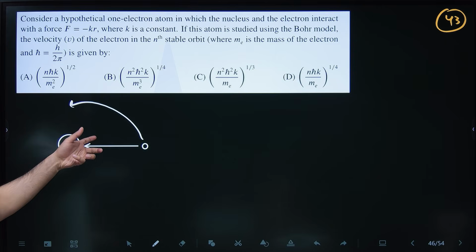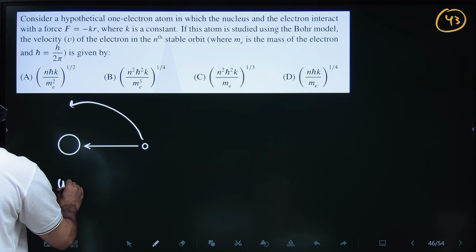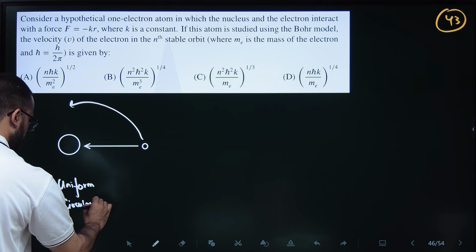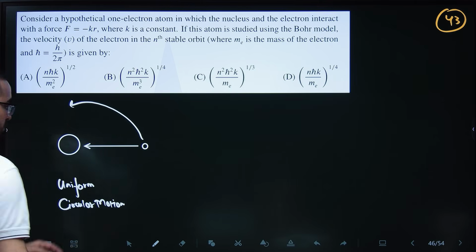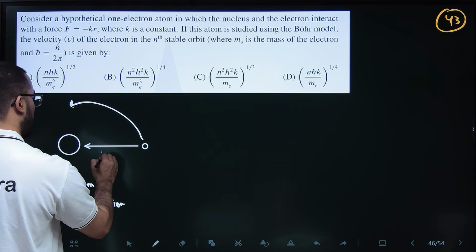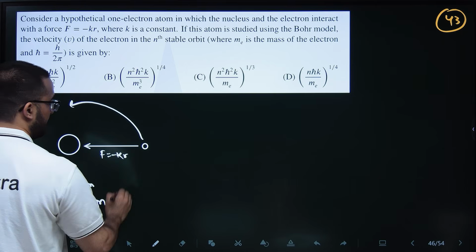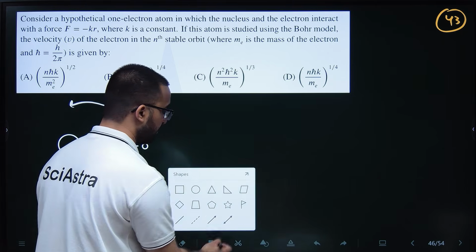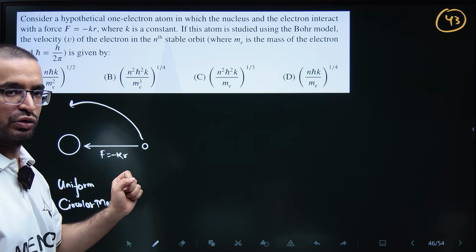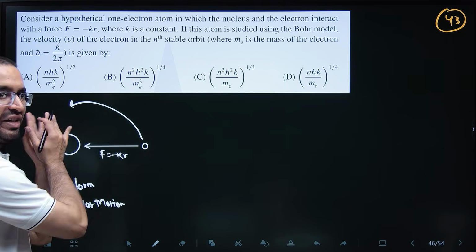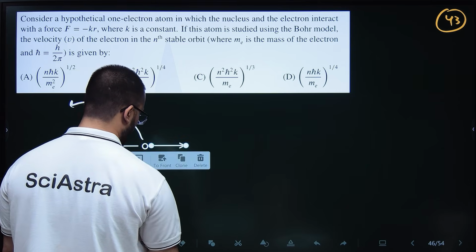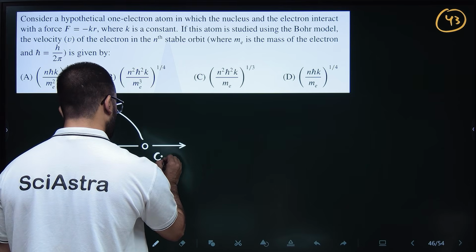If it is revolving around the nucleus, this is uniform circular motion, because it is revolving in circular orbits. The attractive force is F = -kr, with k a constant, so there must be a pseudo force applied outside to make this uniform circular motion. To maintain this radius, there must be a centripetal force applied on the electron.